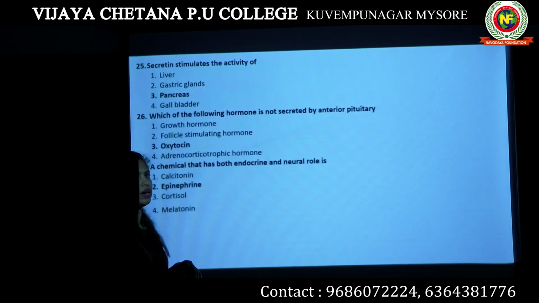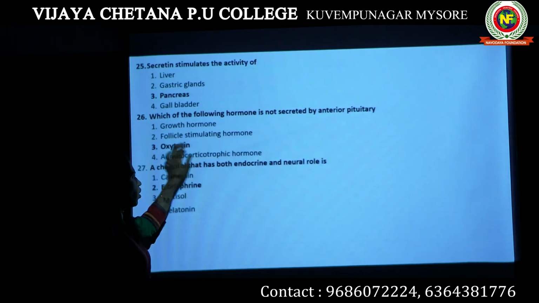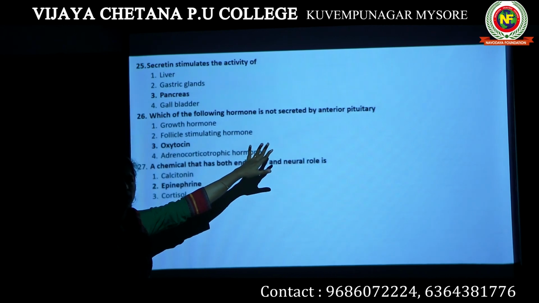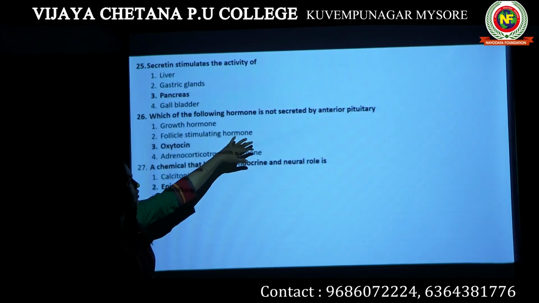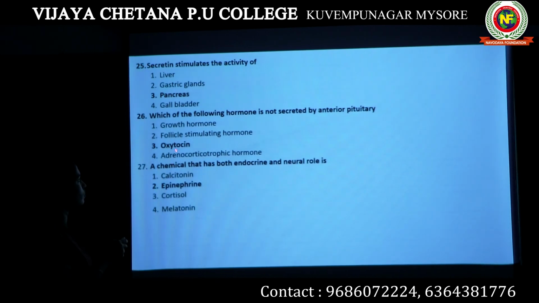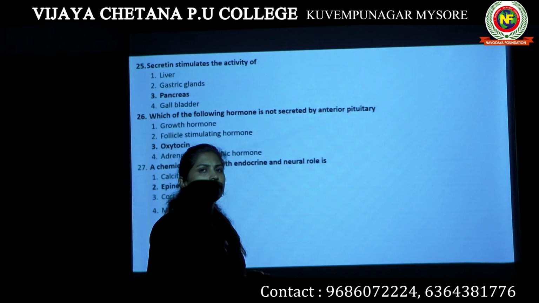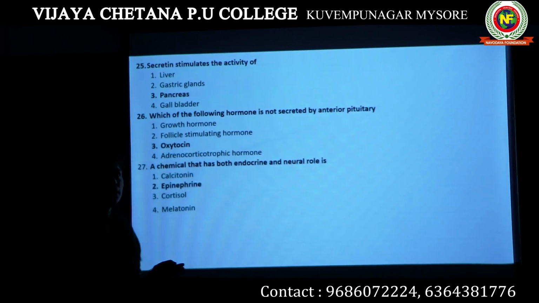Adrenocorticotropic hormone is produced by the anterior pituitary. So the answer is oxytocin, because oxytocin is produced by the posterior pituitary, which is also known as neurohypophysis or pars nervosa.